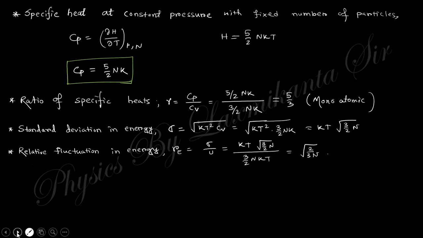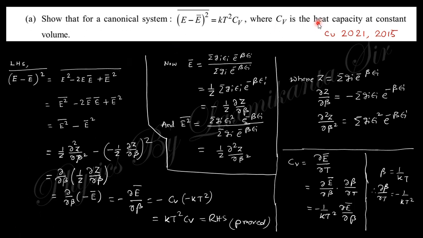In the content, we can see some previous year questions. In 2021 and 2015, they gave this type of question, and we just proved this expression already. You can see this is the fluctuation. The notation is different: E is the energy and E bar is the average value of energy. So we will get this one, and you know E average equals this, and E average square equals this.